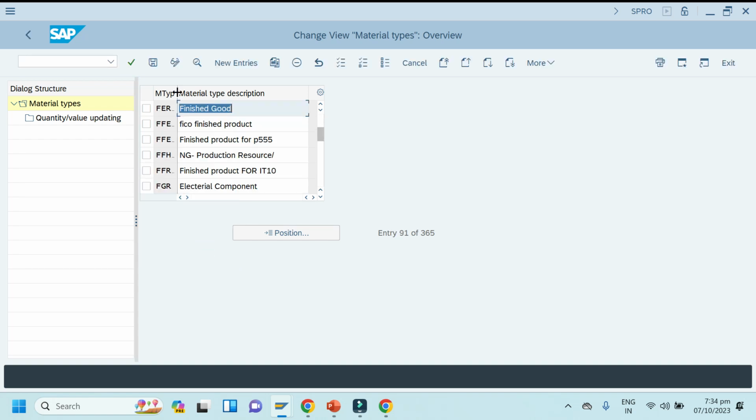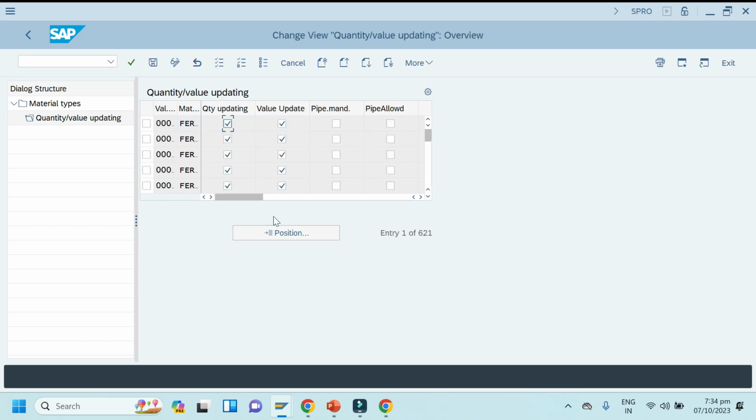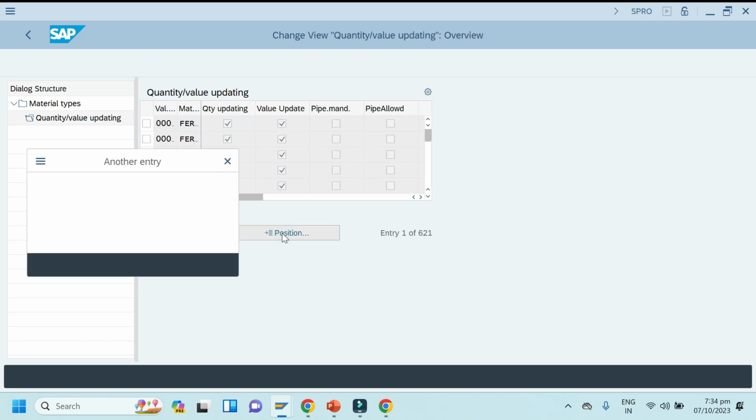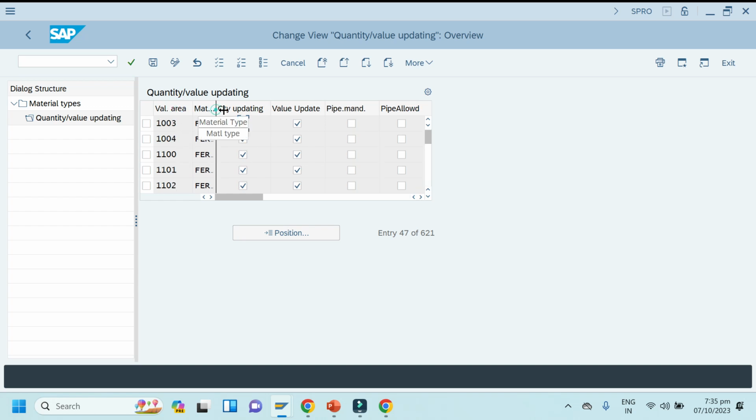FAT, material type FAT, go to quantity and value updating, select this FAT material type and click on quantity and value updating, and then check for our plant 1003. Valuation is nothing but plant and material type is FAT. FAT means finished product. So you can see here for our material type FAT for plant 1003 it's selected. So this is all okay. Okay, no need to worry now.